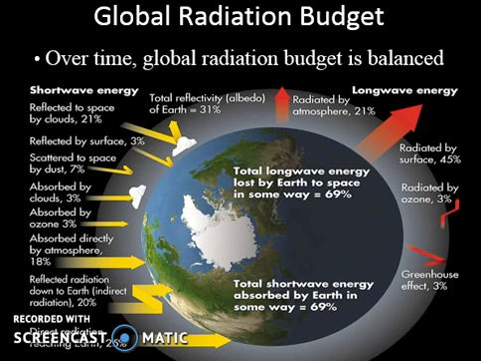Some of that energy is absorbed by the clouds. Some of that energy is re-radiated down to Earth as indirect radiation. And so you're going to be able to calculate the total shortwave energy absorbed by the Earth versus the total longwave energy lost by the Earth out to space. This will start to make sense as you start putting numbers in and following this whole budget.